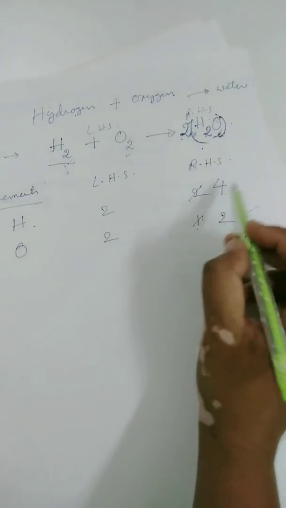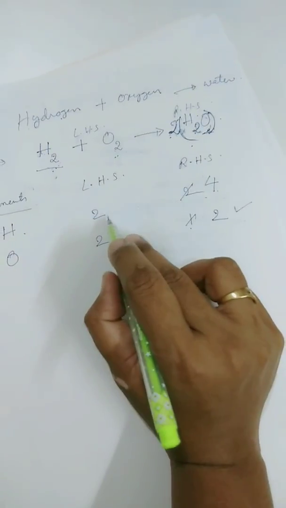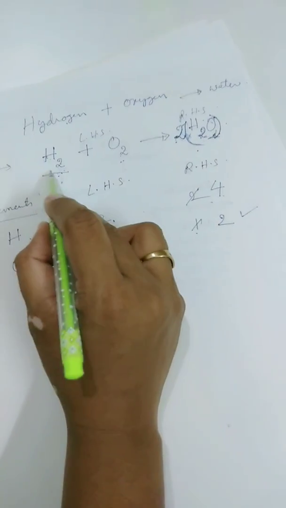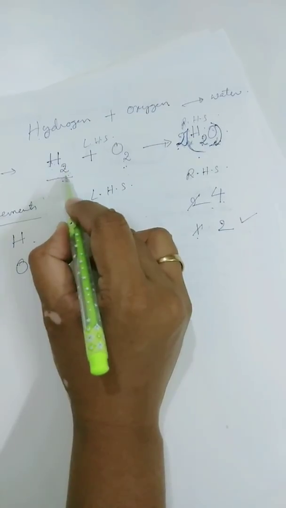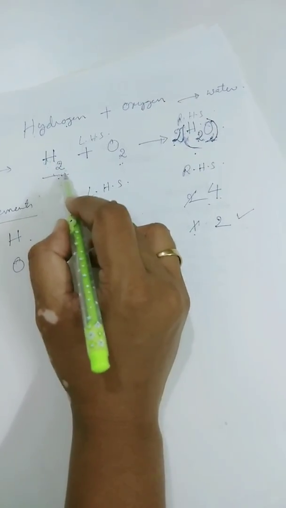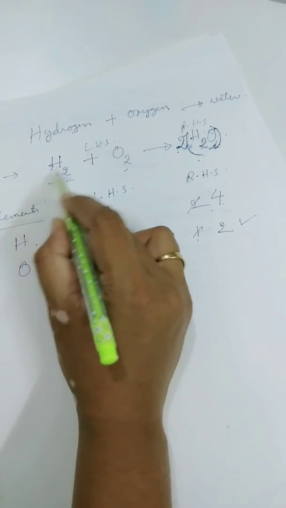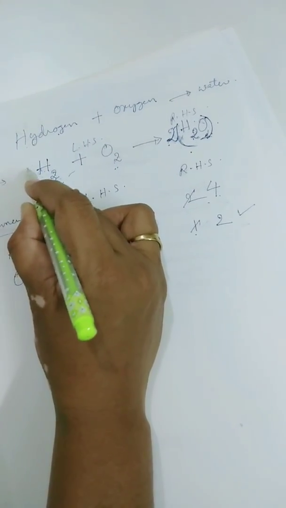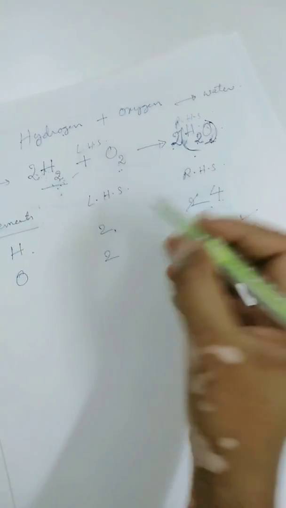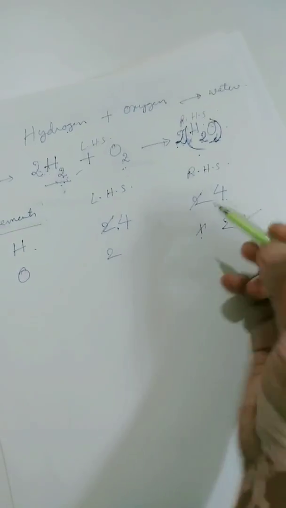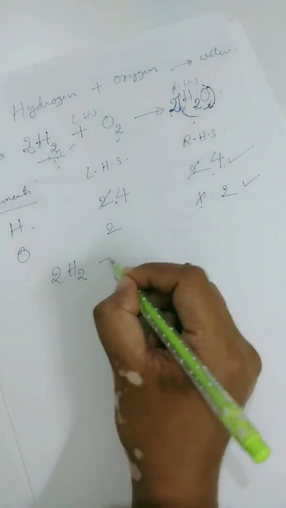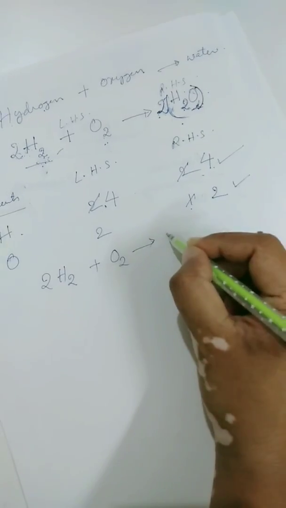Here oxygen is balanced, whereas hydrogen is not balanced. As you can see on the LHS, there are only 2 atoms of hydrogen. So what can we do to make it 4? Can I make this 4? No, I can't, as I told you that it would change the substance completely. You can only change the coefficient. Here it is 1, now I can change it to 2. Now 2 into 2 is 4. Is it balanced? So the balanced equation turns out to be 2H2 plus O2 gives rise to 2H2O.